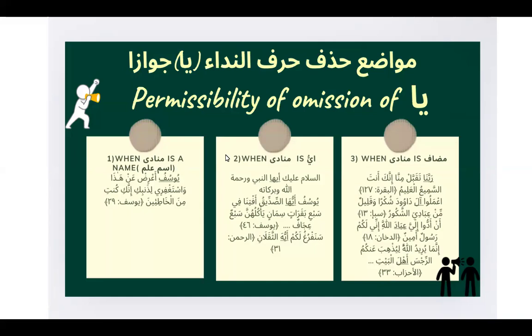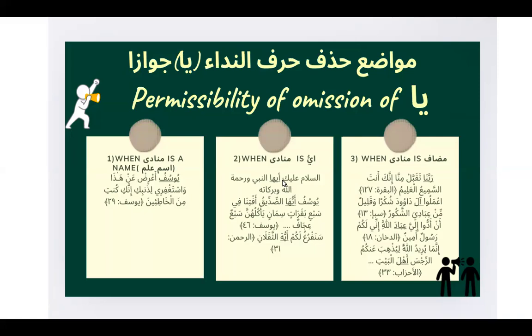The second case where you will find Ya to be omitted is when Munada is ayyuha, which is Munada Nakira Maqsuda, and we find it in Quran written as ayyuha with ha at-tanbih. So here in at-tahiyyat, when you say assalamu alayka ayyuhan nabiyyu, ayyuhan nabiyyu does not have ya before ayyuha. Why so? Because it is a case where it is jaiz to omit harf nida ya.